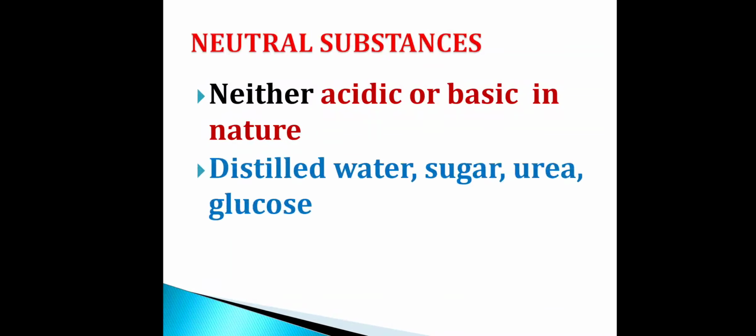Examples of neutral substances are distilled water, sugar, urea, and glucose. So what are the examples of neutral substances? Distilled water, sugar, urea, glucose. I hope you have understood about the chemical nature of substances. In the next class we will see the indicators. Thank you.